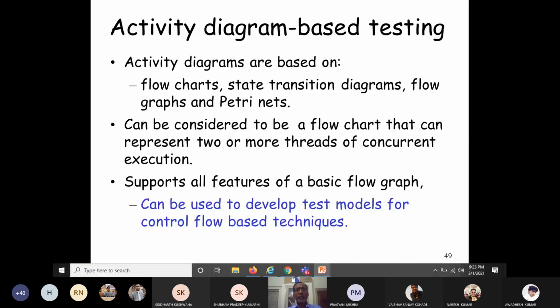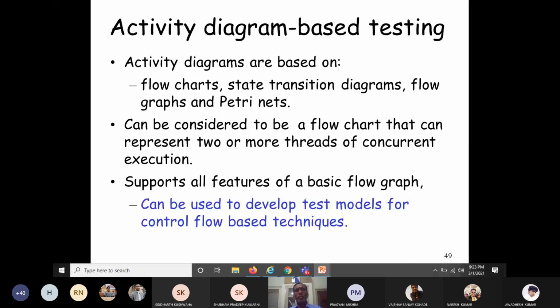Activity diagrams can be considered to be a flow chart, but there's a difference. Activity diagrams are not exactly the same as flow charts. An activity diagram can be considered to be a flow chart that can represent two or more threads of concurrent execution. The most important difference between an activity diagram and a flow chart is that in a flow chart you cannot perform parallel execution, but in an activity diagram you can perform parallel execution.